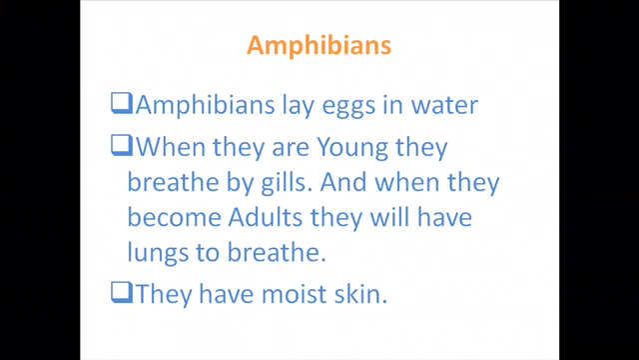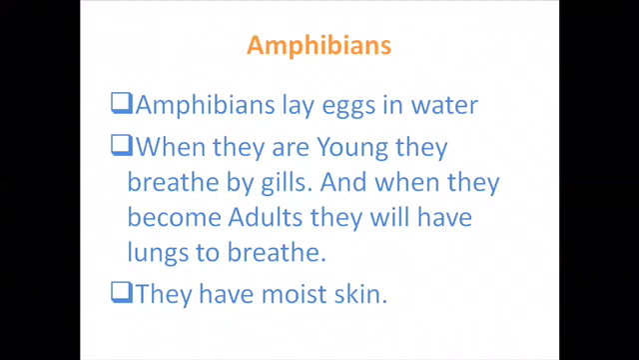Amphibians. This is the last group of vertebrate animals. Please repeat this word: amphibians. Amphibians lay eggs in water, and when they are young, they breathe by gills. When they become adults, they will have lungs to breathe.